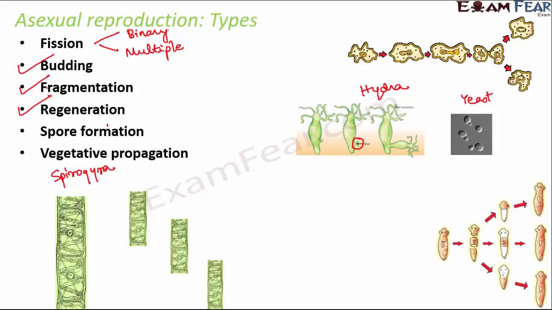So what is regeneration? So regeneration is an accidental process. For example, now regeneration is seen in organisms like flatworm, tapeworm.